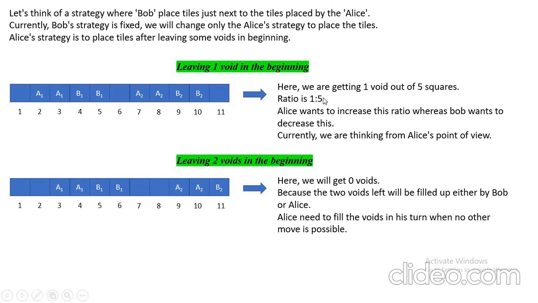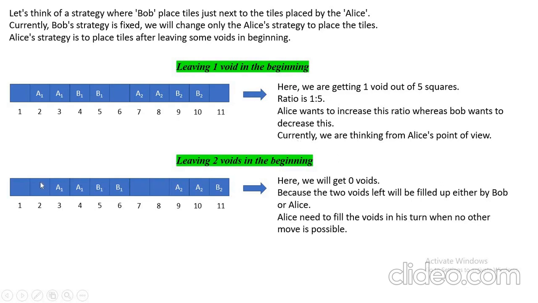So the ratio is 1:5. Alice wants to increase this ratio as she wants more uncovered squares, or more voids. So this ratio should be high according to Alice, but Bob wants to decrease this. So we have to consider both cases, but currently we are looking at Alice only.